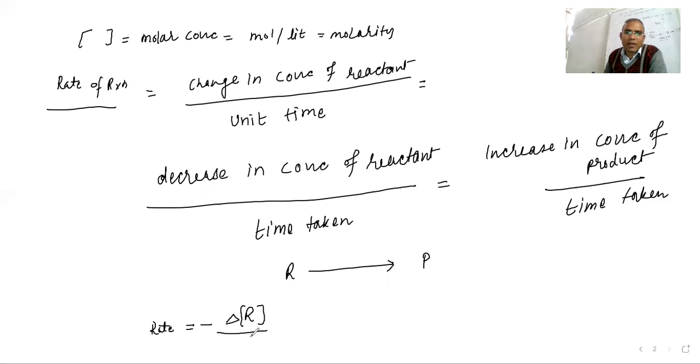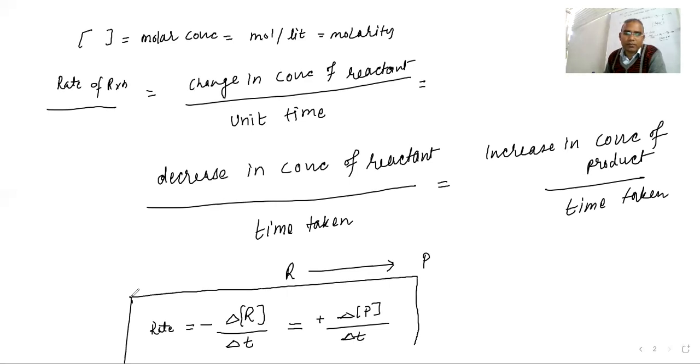Okay, so the square bracket I am mentioning, and then divided by dt, means time taken. So here, the negative sign, what is the negative sign doing here? That negative is indicating the decrease, and if you are writing the same way, it will be equal to positive delta p upon delta t. Okay, this is the concept of the rate.